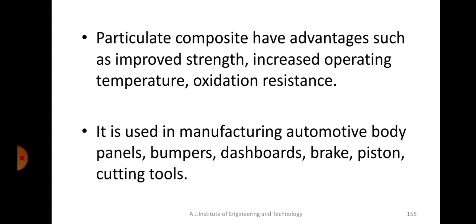Most composite materials have their application in automobile parts, so they have been replacing metals with composites.